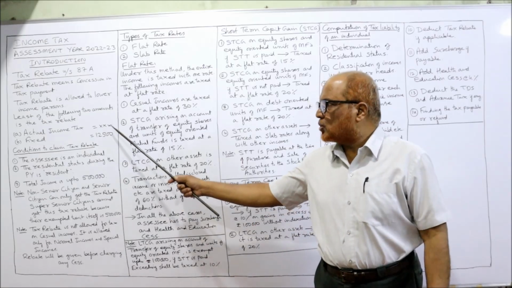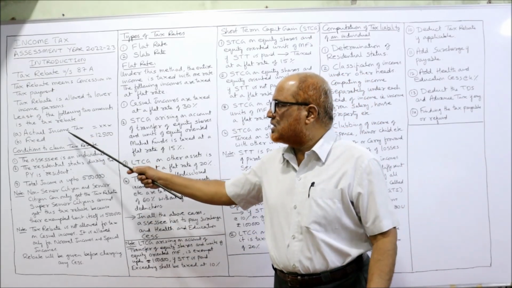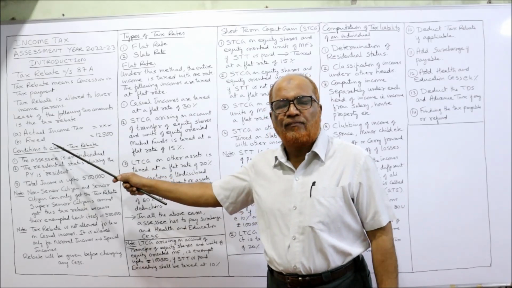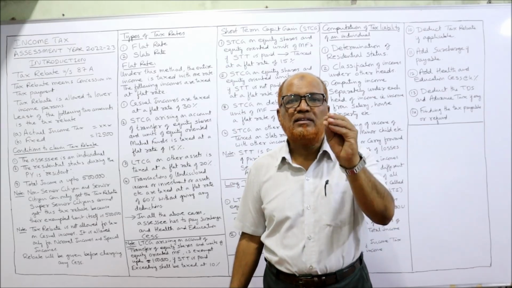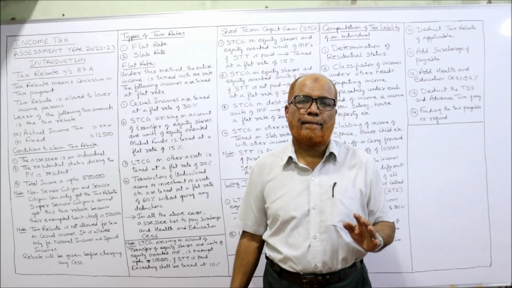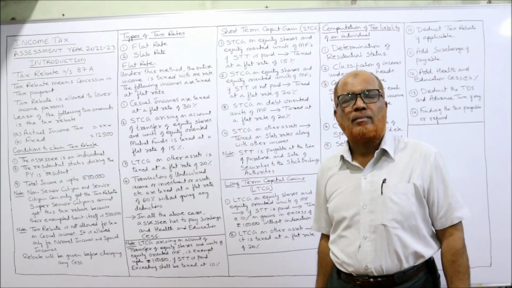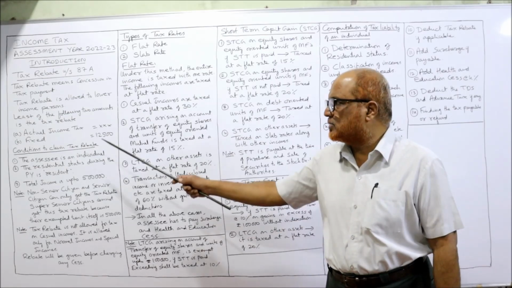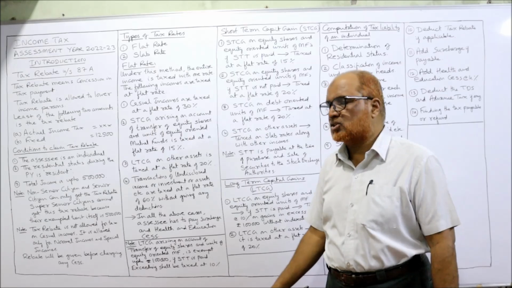Similarly, if the actual income tax is only 5,000, whereas the fixed amount is 12,500, whichever is least, 5,000 is least, so 5,000 will be allowed as deduction. So the least of the following two, actual income tax or the fixed amount given by the Income Tax Act, 12,500, whichever is least, is allowed as tax rebate under section 87A.